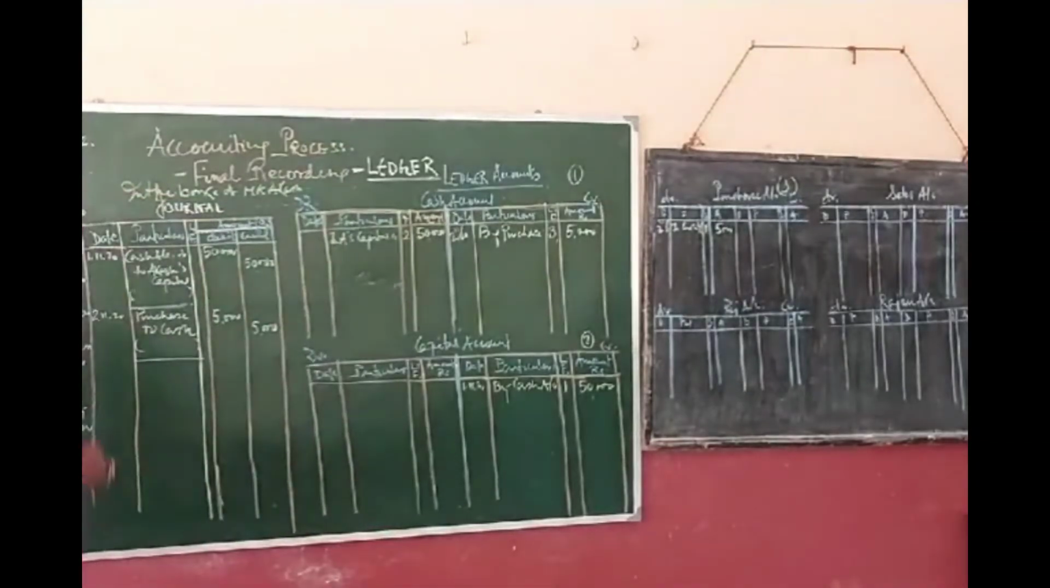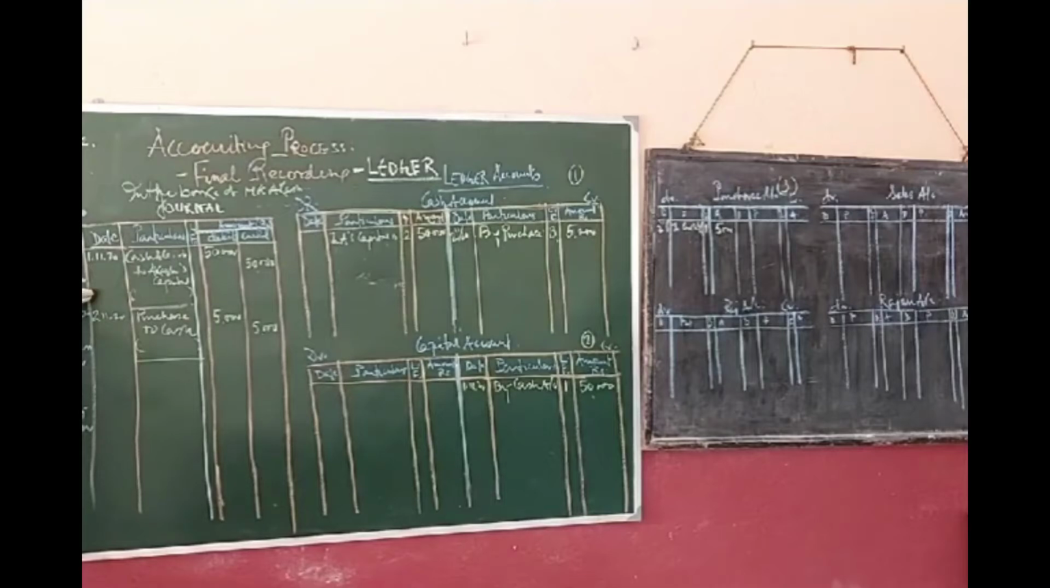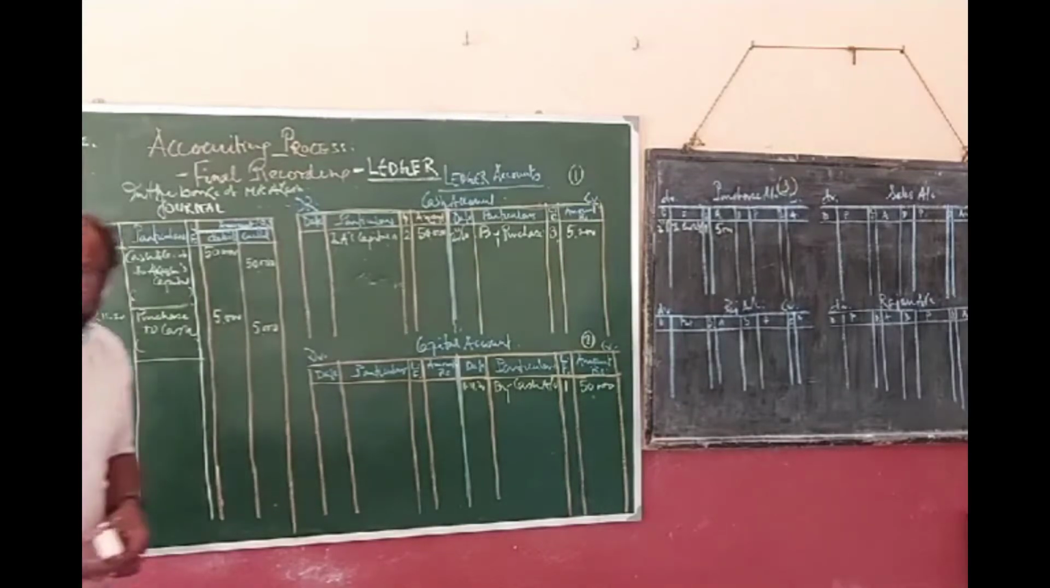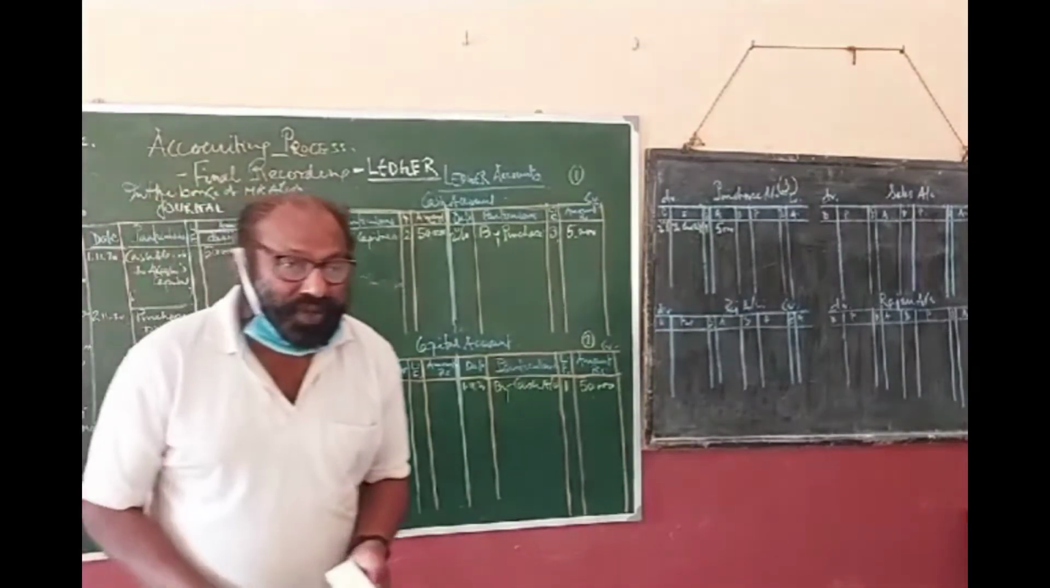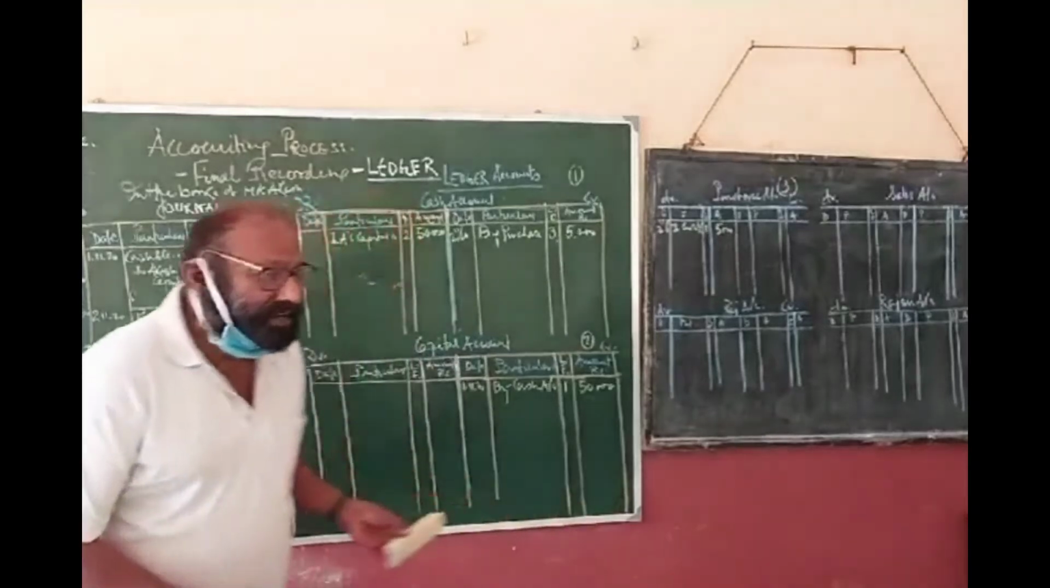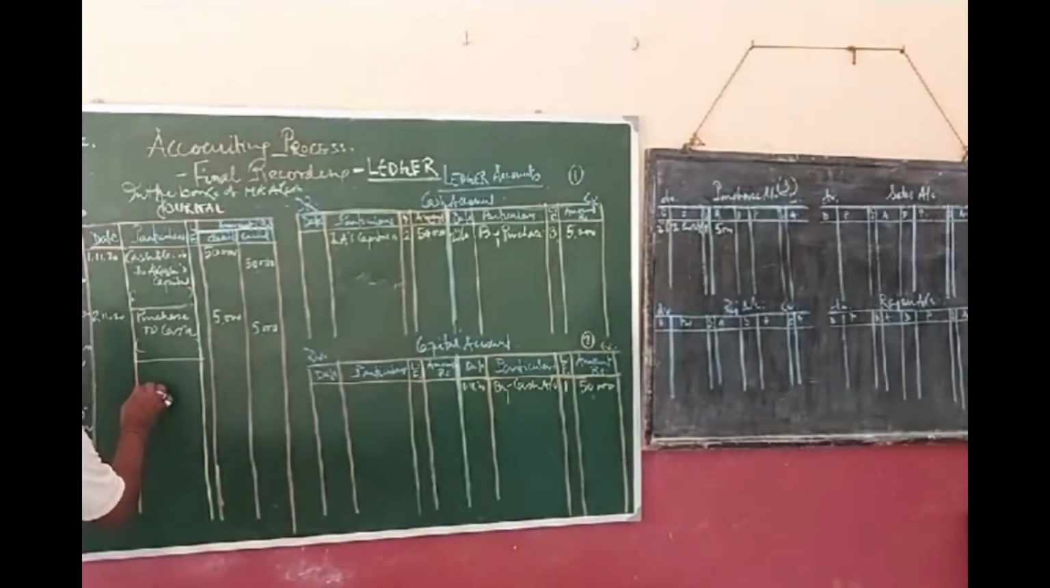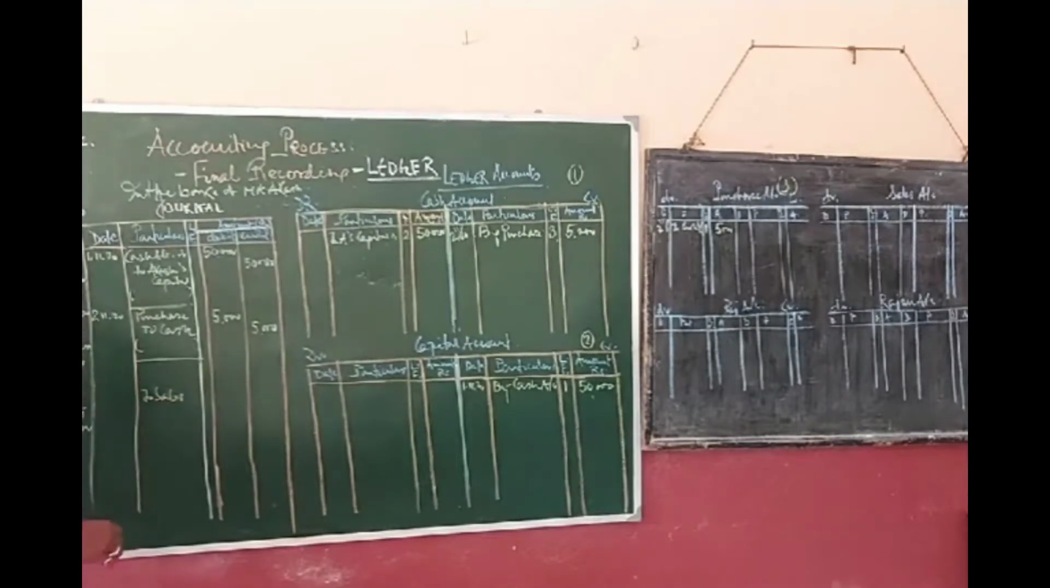Now take this one. Sold goods to Rajan. It is a cash transaction. Sold goods. What comes in? Nothing is coming in. What is going out? Goods are going out. So we should make the sales account credit. Clear?